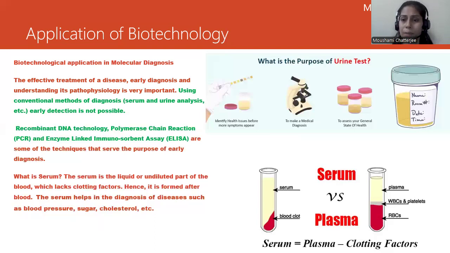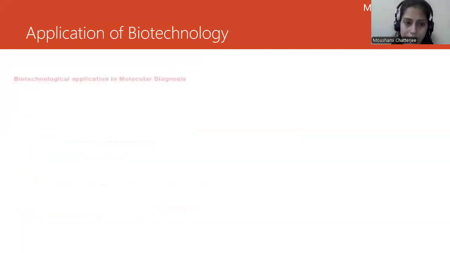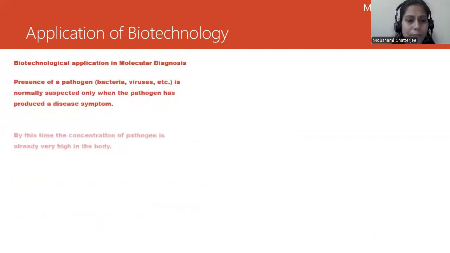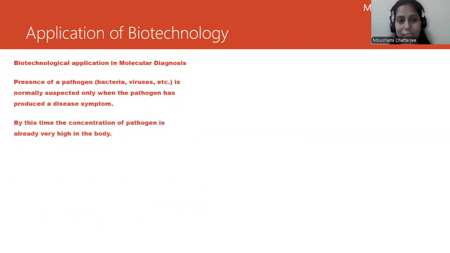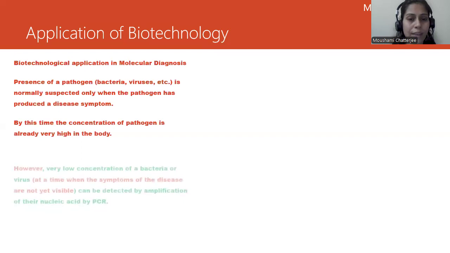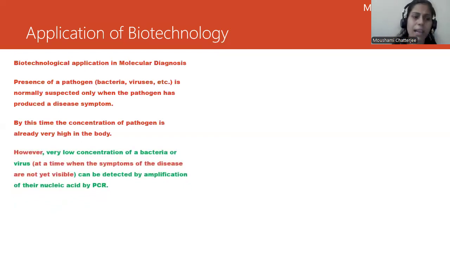You can also see what the purpose of a urine test is. We give the sample and then it is diagnosed at the lab where we can get the specific results, right? Now, how can we detect the presence of a pathogen in the urine sample or in the serum? Pathogens could be bacteria, virus, and various other pathogens. It is normally suspected only when the pathogen has produced a disease. Initially, we were able to detect it only when it had caused a disease. But that becomes very crucial. By this time, the concentration of the pathogen must be very high. That's why we are able to diagnose it from these samples.